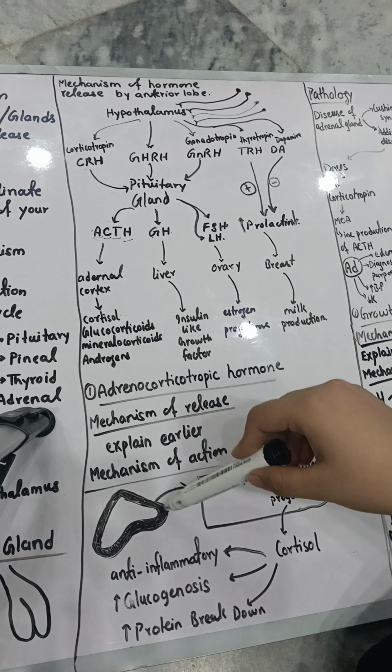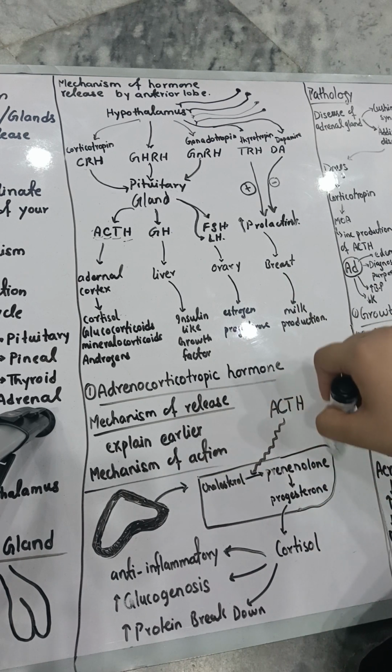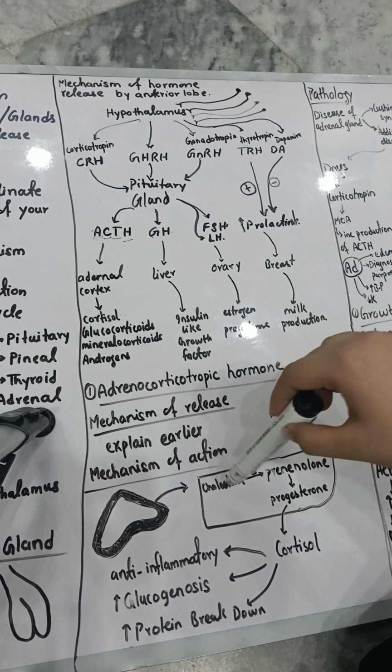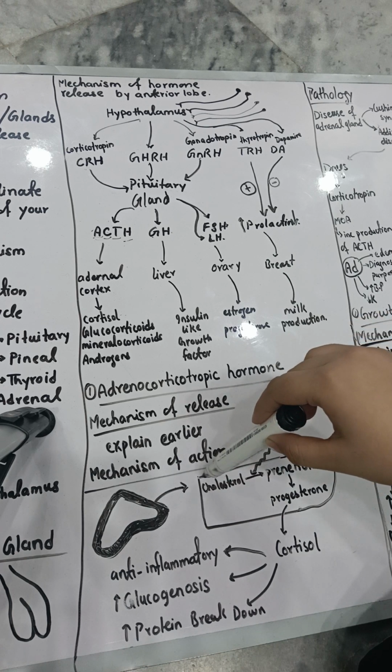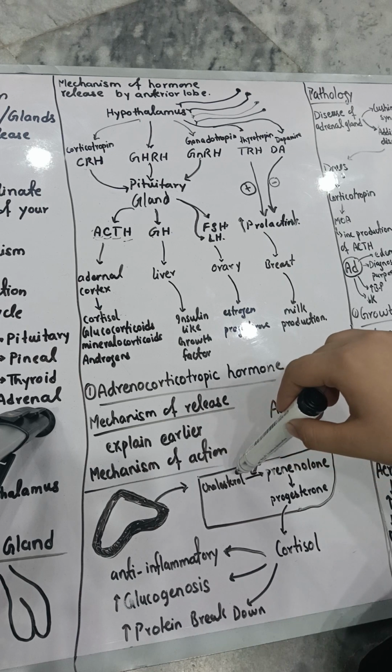Now this is the membrane of the adrenal cortex. In the membrane of the adrenal cortex, cholesterol is already present.